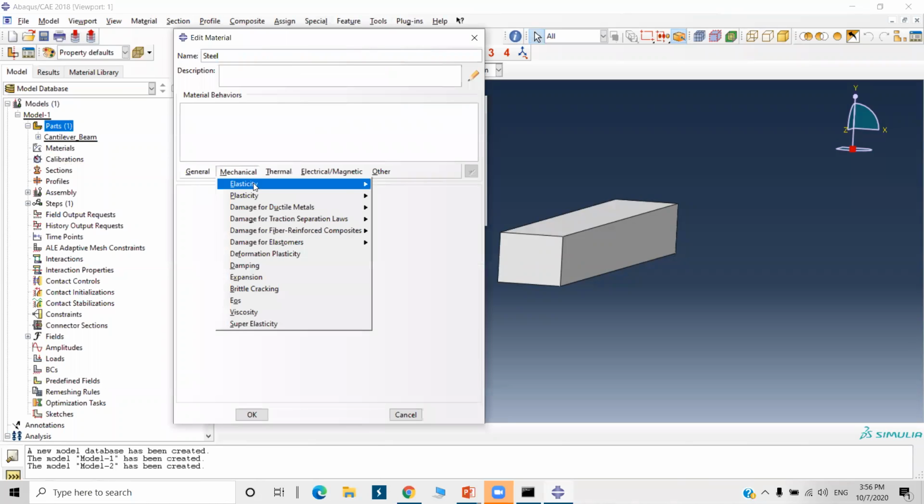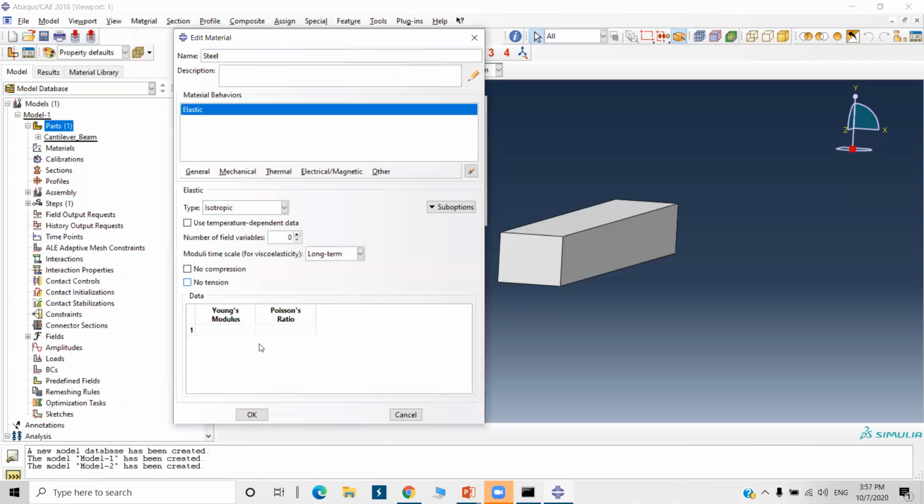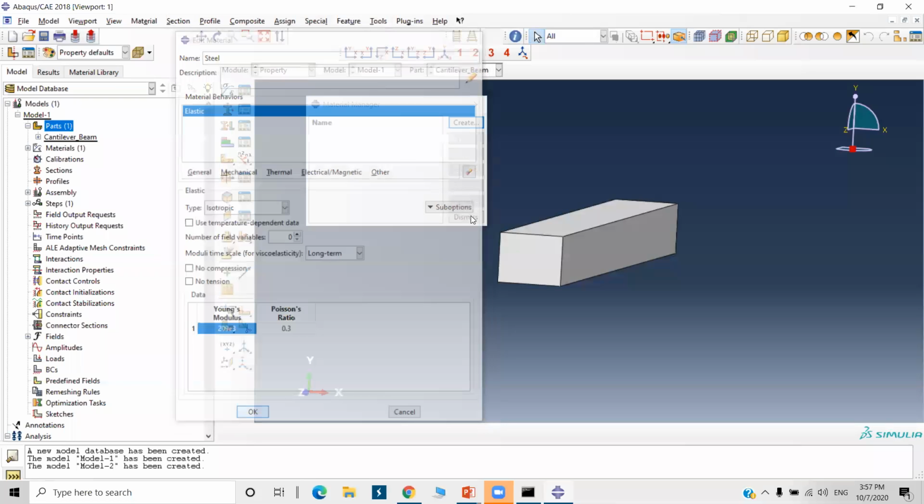Now Young's modulus is 209 e raised to 3. Poisson's ratio, you can check here: 209 e raised to 3 and 0.3. Okay, and just click OK. Now this is it, or close it.